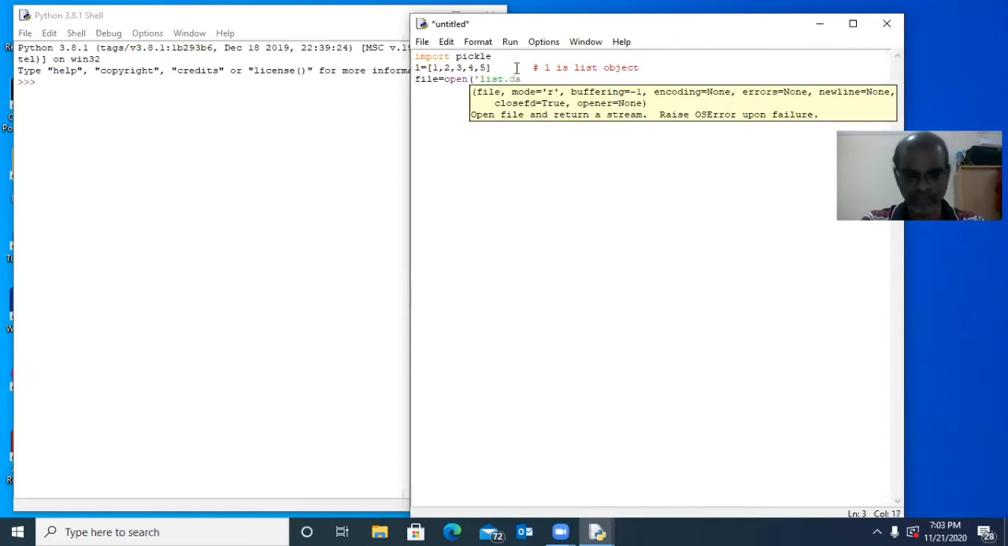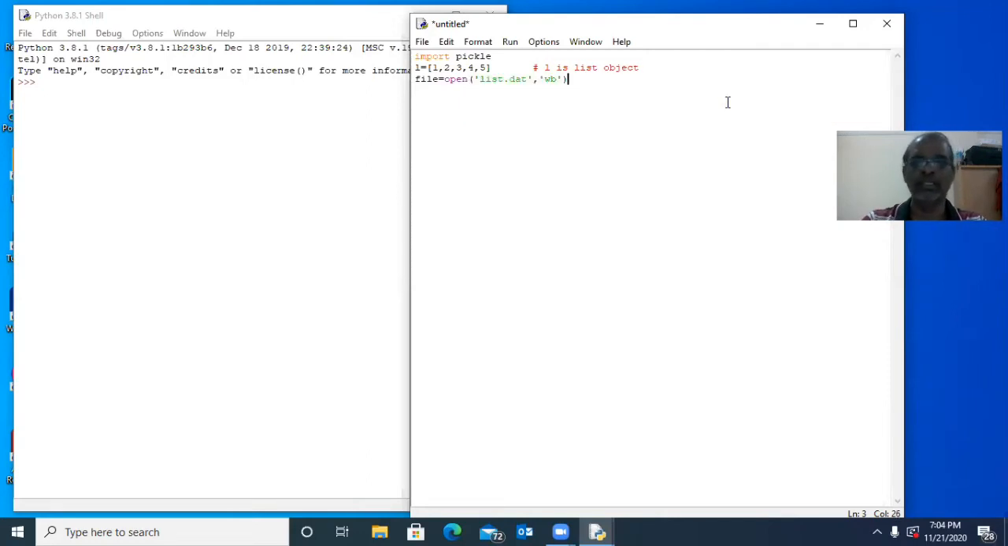Open list.dat. If it is a text file, the extension should be .txt, like test.txt. Now it is .dat. DAT stands for data file or binary file. So the extension should be .dat, not .txt. If it is a text file, the extension should be .txt. If it is a binary file or data file, the extension should be .dat. In addition, W stands for write and B stands for binary file. We already studied in Python video lesson number 35 that WB means writing mode for binary files only.